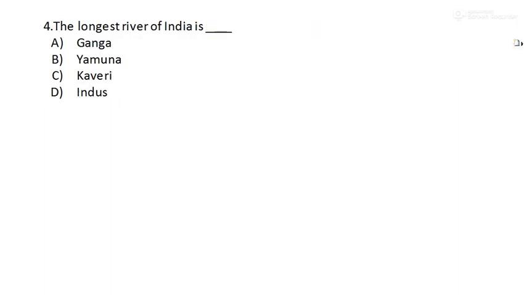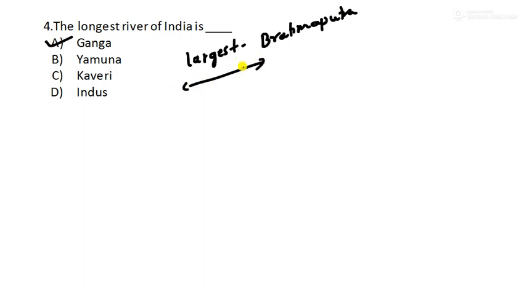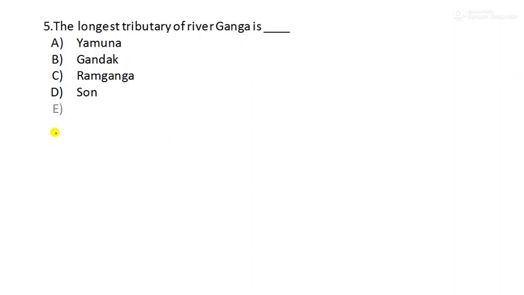Next is question number 4. The longest river of India. You are aware of this, right? The longest river is river Ganga. What about the largest river? The largest river is Brahmaputra. You have to remember this also. Longest is in the form of length, and largest is in the form of width. Brahmaputra covers a very large area, and river Ganga is the longest.